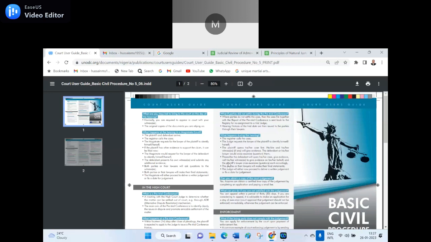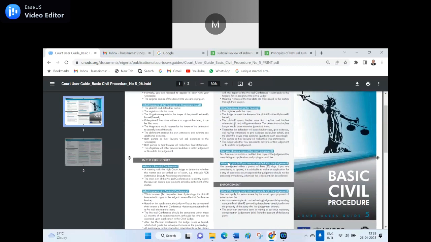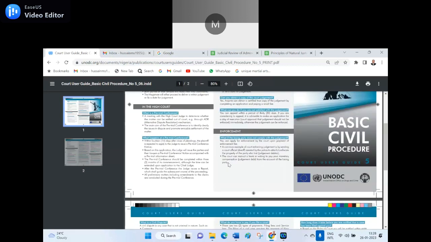They say first you can approach the local remedy, and if you are not happy with the local remedy, then you can directly approach the High Court or the Supreme Court. But in general it takes time, so people directly file a case in the High Court if any fundamental rights are violated by the public authorities. So that is generally the procedure to be followed.